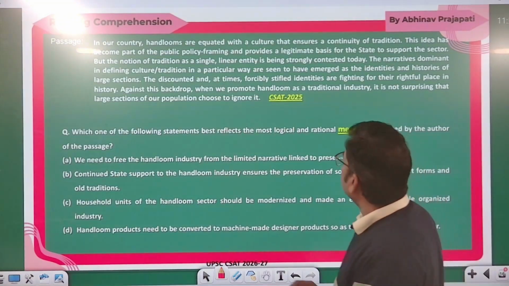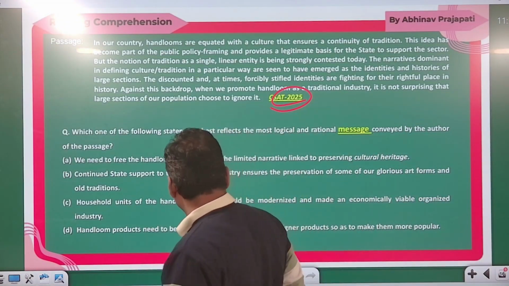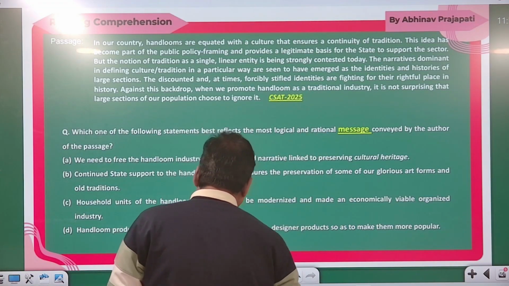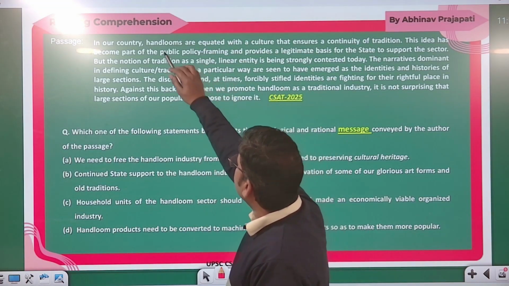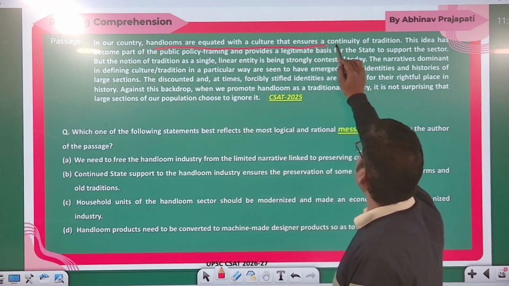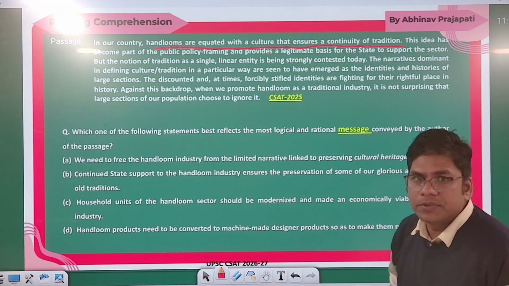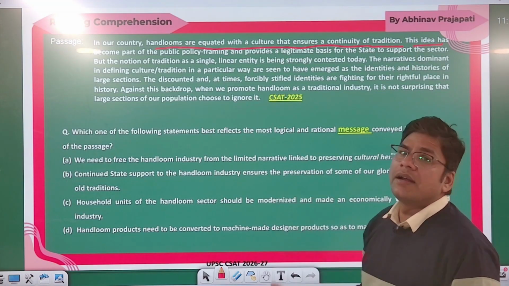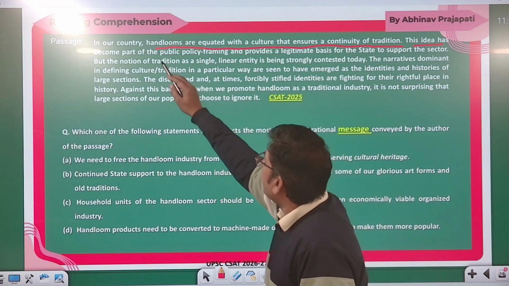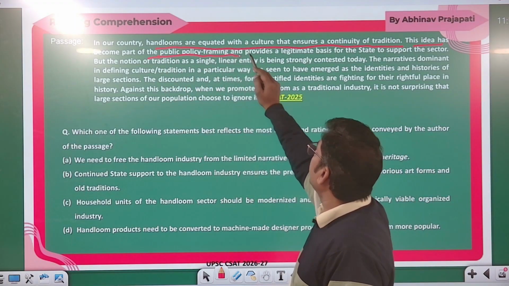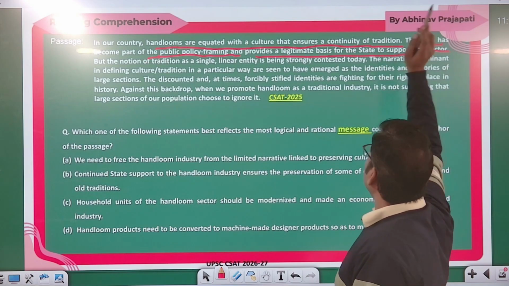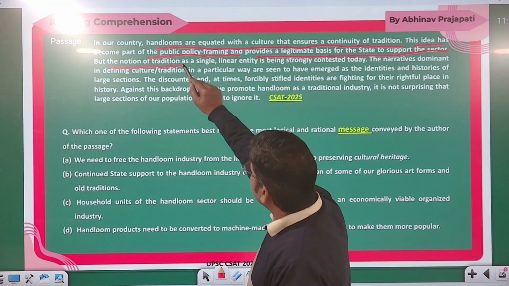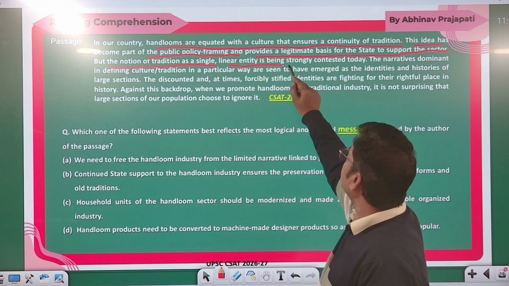Now, in 2025, this question has been asked. You can see this. In our country, handlooms are equated with culture that ensures continuity of tradition. Handlooms are equated with tradition and culture. This idea became part of public policy framing and provided a legitimate basis for the state to support it. But the notion of tradition as a single linear entity is being strongly contested today.